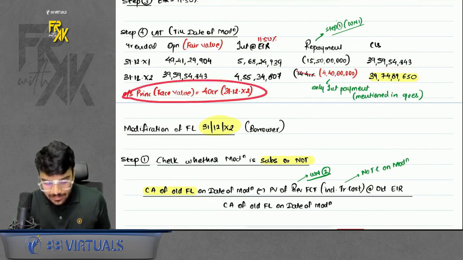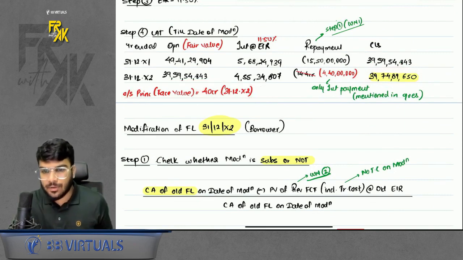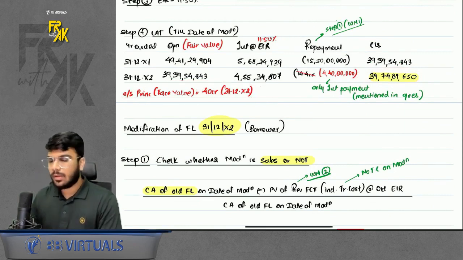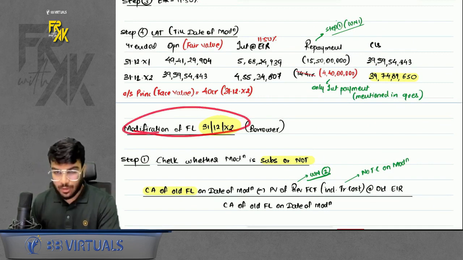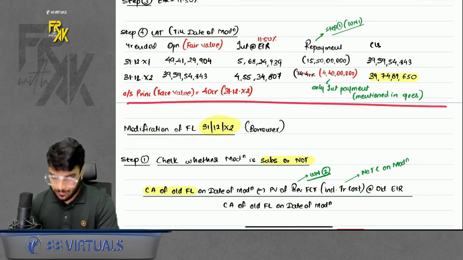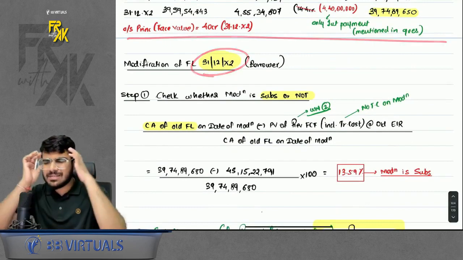Why am I writing this? It will be useful for you. Is this clear to everyone? Yes. Now we will do the modification accounting. So this was the before modification accounting. Now under modification, just remember the steps.